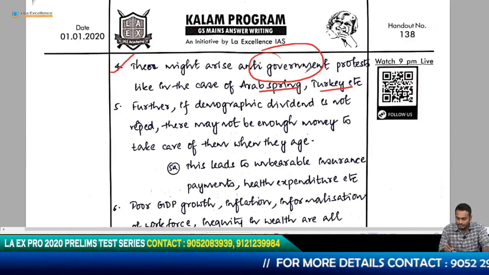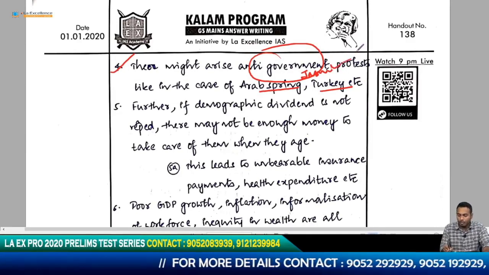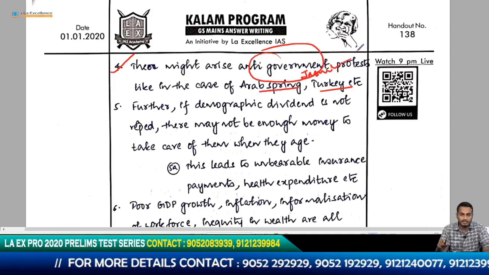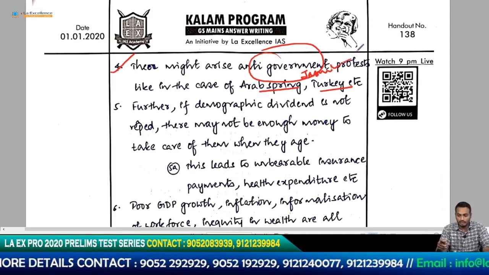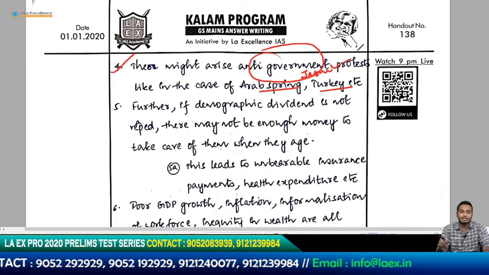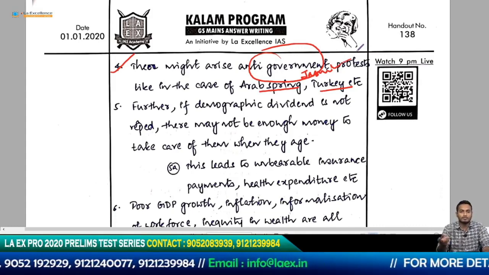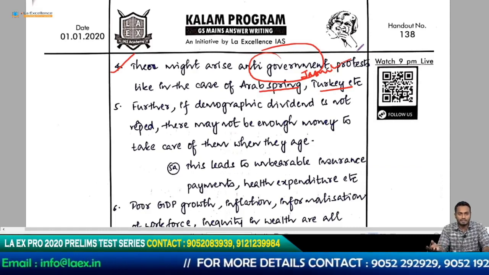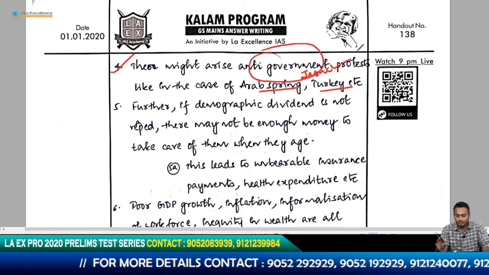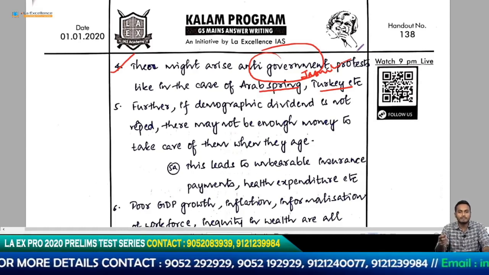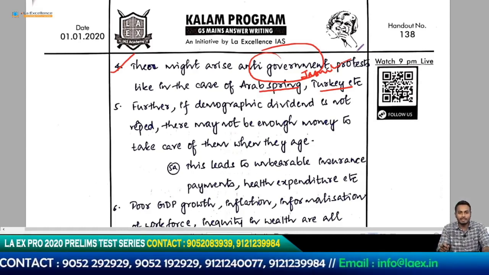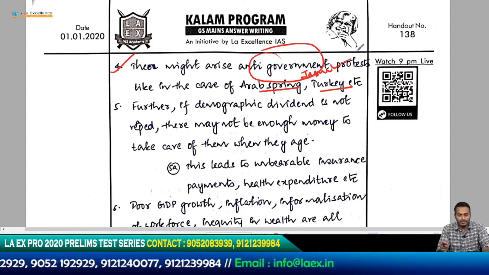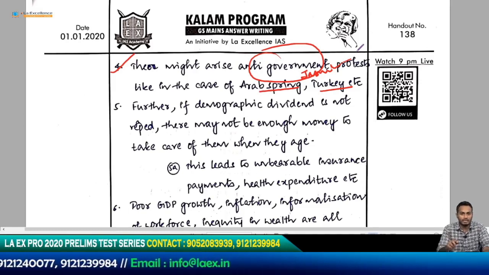Good. Arab Spring, Jasmine Revolution, all these things are the same thing. In those areas, government was not able to produce enough jobs. In addition to that, there were also political problems. There was no democratic decentralization. There was no participation for people. But over and above all this, a common man was hurt because he didn't have a job. His daily goods became very expensive. So all these things led to an Arab Spring Revolution back then in 2011.